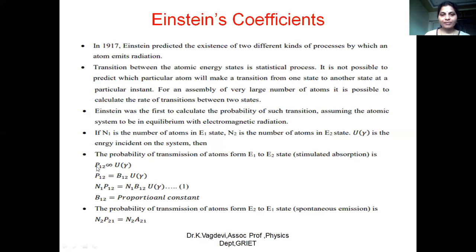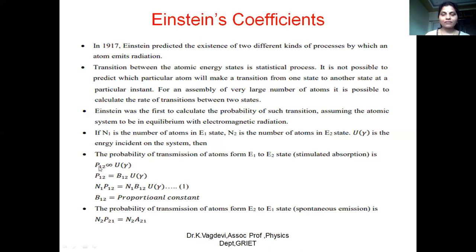P indicates the probability, because whenever a system consists of a large number of atoms or molecules, we can't decide which atom is going up or which atom is de-exciting. So in order to understand this concept, rather than understanding the individual transition, let us go for the probabilities of transitions. So P indicates the probability of transition from 1 to 2 state. Here it is indicated as a suffix.